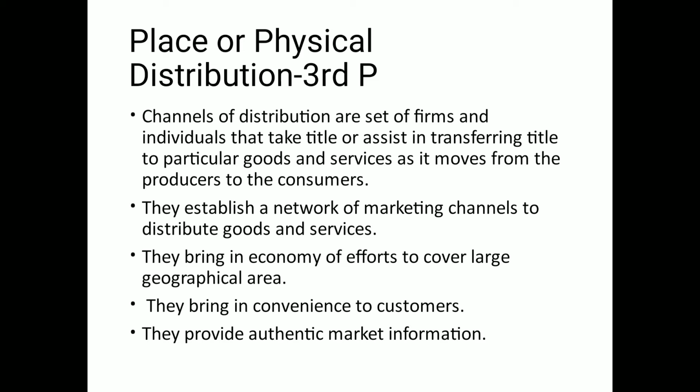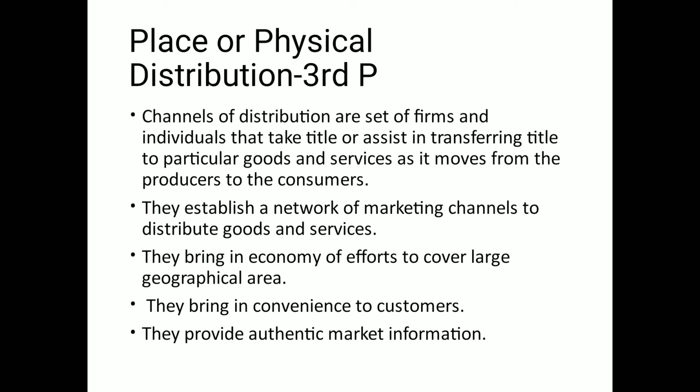Right? So consumer products have a large number of customers. Consumer products means the products of our daily usage: toothpaste, hair oil, soap, bread, milk, butter, etc. Their customers are widespread, and also these types of consumer goods are needed on a recurring basis.